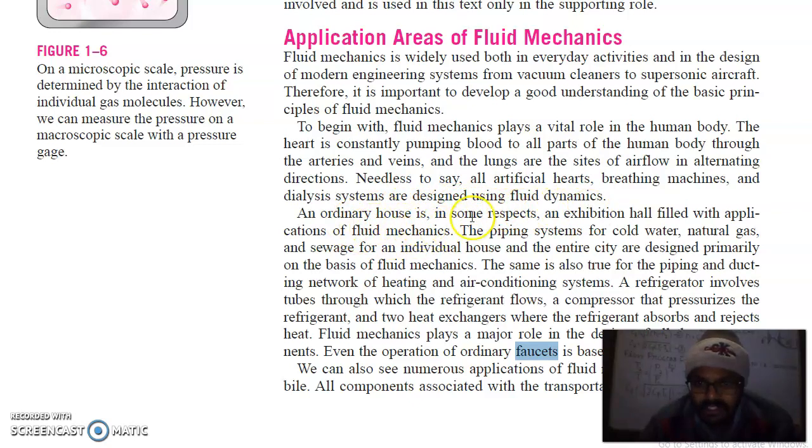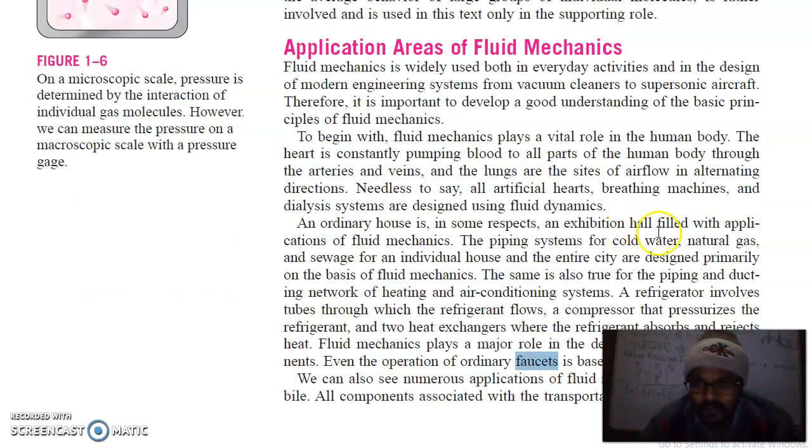An ordinary house is in some respects an exhibition hall filled with applications of fluid mechanics. The piping systems for cold water, natural gas, and sewage for an individual house and the entire city are designed primarily on the basis of fluid mechanics. The same is also true for the piping and ducting network of heating and air conditioning systems. A refrigerator involves tubes through which the refrigerant flows, a compressor that pressurizes the refrigerant, and two heat exchangers where the refrigerant absorbs and rejects heat. Fluid mechanics plays a major role in the design of all the components. Even the operation of ordinary taps is based on fluid mechanics.